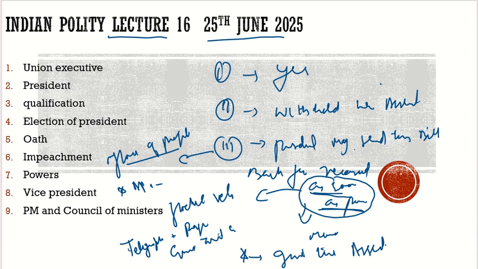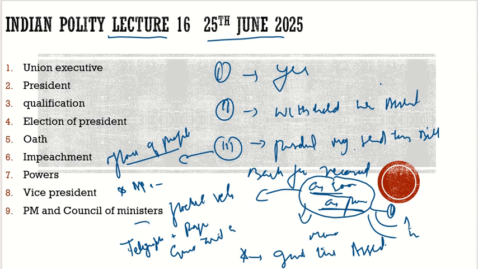Then the question comes here that if you are withholding this bill, you have to send it for reconsideration. Then how can you impact this legislative power? How can you enjoy this power? How can you impact the legislative work of the parliament? So somebody advised him, look at article 111. What does it say? It says that as soon as possible you have to send it back. This as soon as possible can be 1 hour, it can be 1 day, it can be 1 year. There is no definition to it.